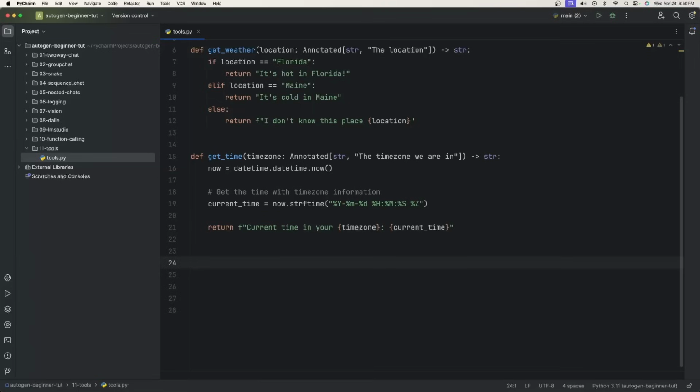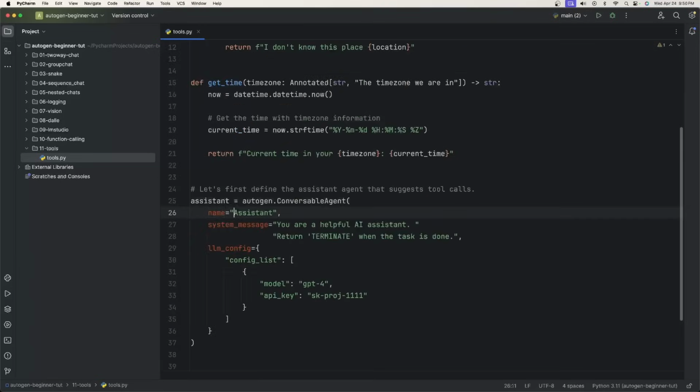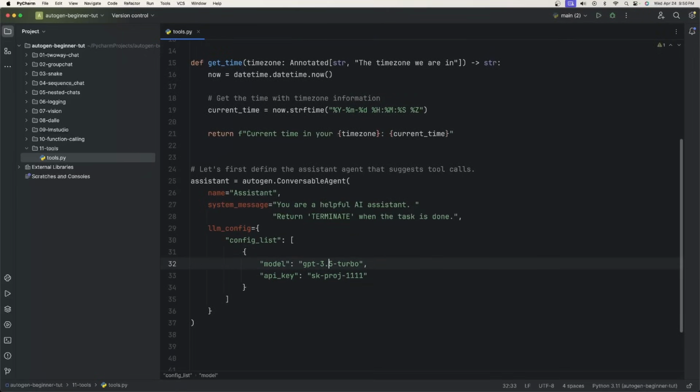Let's go ahead and create our agent, and let's begin with the assistant agent. So we have the name for the assistant agent. We say you are a helpful AI assistant, return TERMINATE when the task is done. This is actually a helpful portion of the system message. And then for the LLM config, I have all this information inline, so you don't have to create a separate file for this part of the project. So I have the model. Actually, I don't really want to use that one. I want to use 3.5 turbo. I was playing around with different models, so we're just going to use 3.5 turbo, and then you can input your API key here.